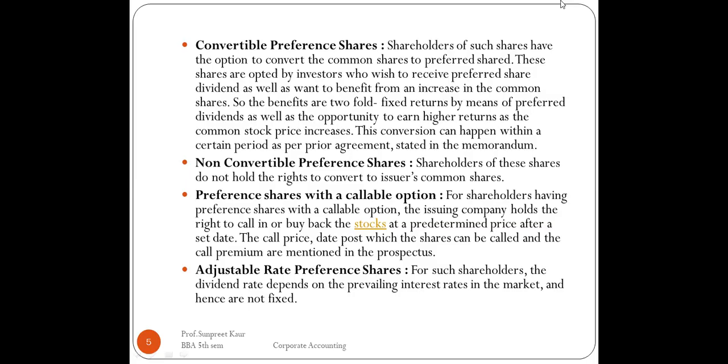Then there are preference shares with the callable option. Now, what are these? The issuing company holds the right to call or buy back the stocks at a predetermined price after a set date, right?